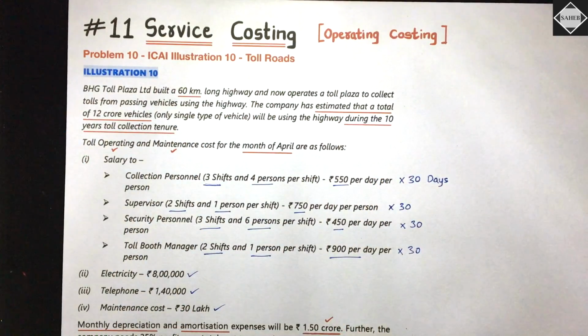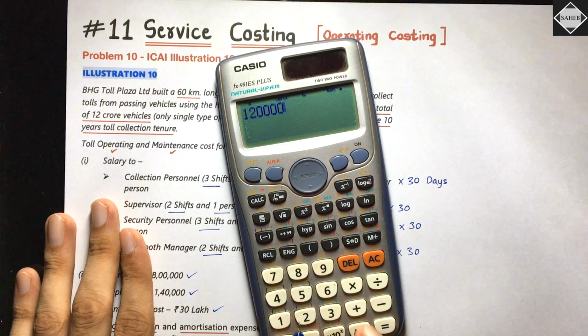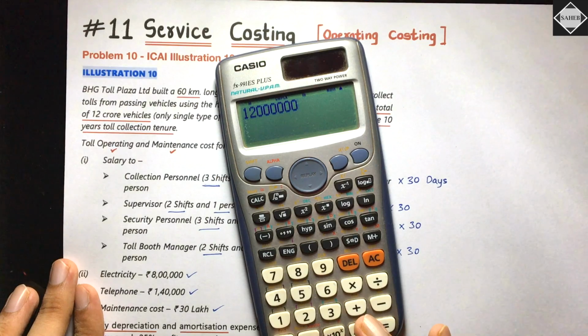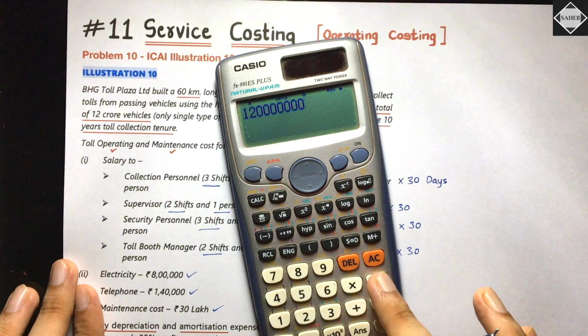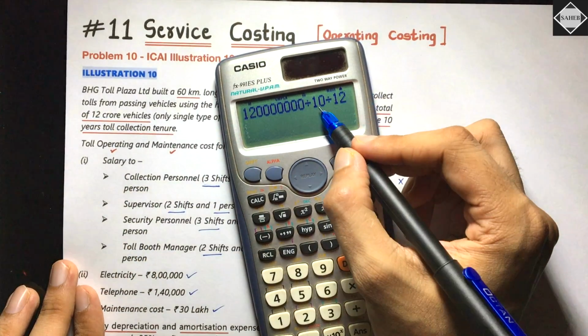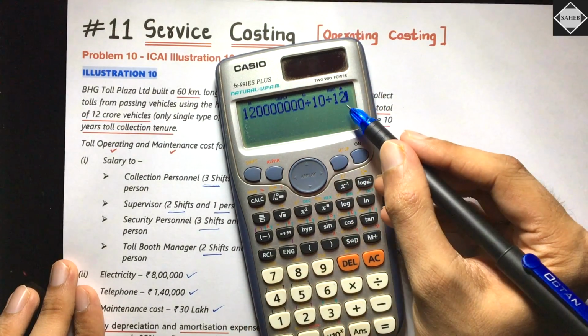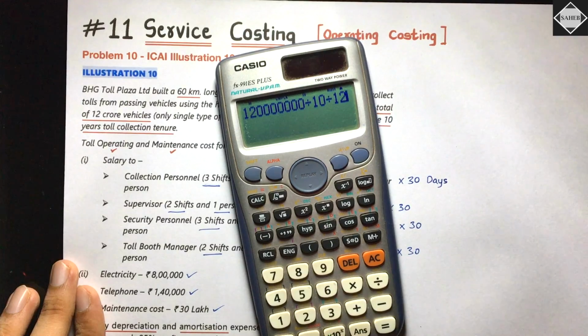So what we have to do is take 12 crore, first divide by 10 years, and then divide by 12 months also. If you divide by 10 years you get vehicles per year; if you then divide by 12 months, only then will you get vehicles per month.